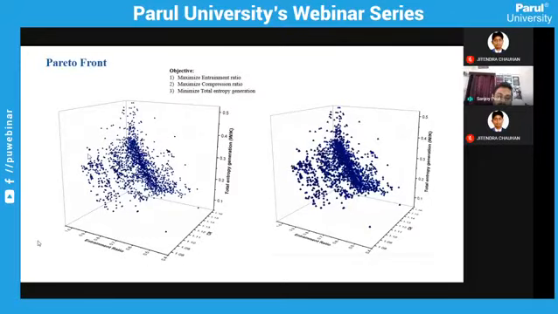I used a multi-objective evolutionary algorithm, NSGA-II, where I have maximized entrainment ratio and maximized compression ratio. Now the question is, entrainment and compression are inversely proportional. Once you want to increase your compression ratio, entrainment ratio will decrease. That's why we took those parameters, did the optimization, and plotted the Pareto graph.